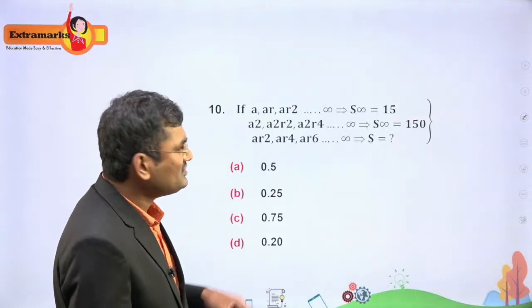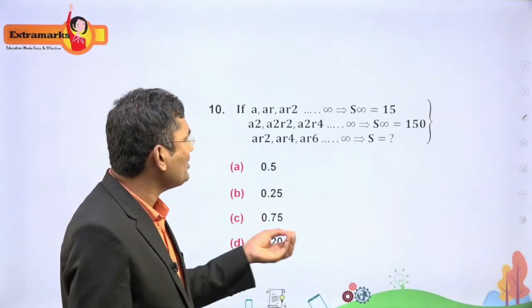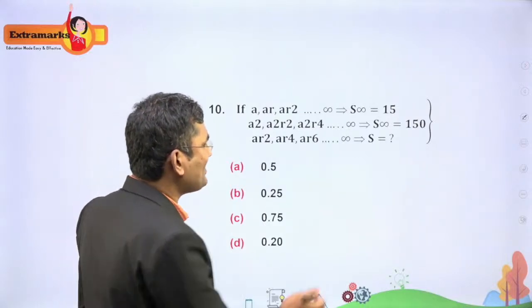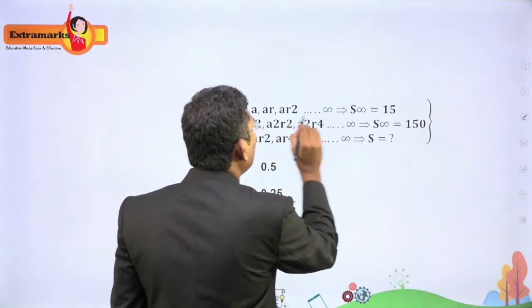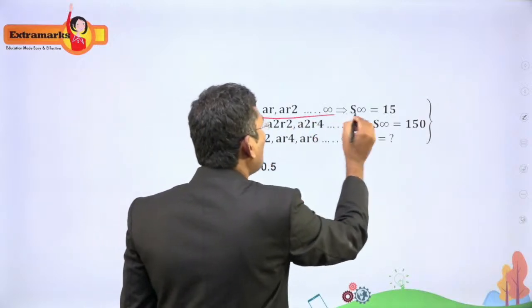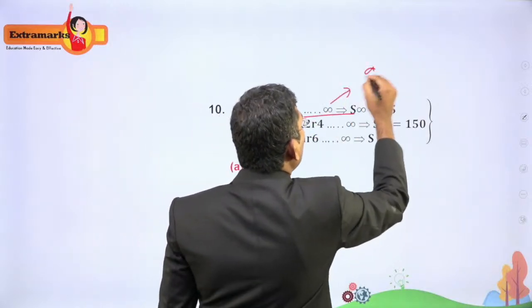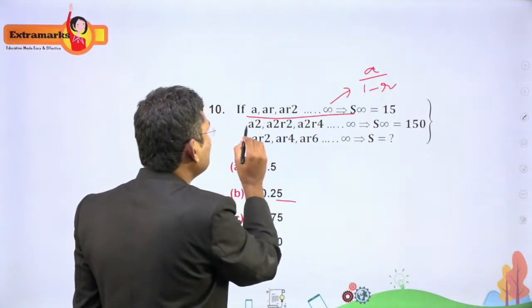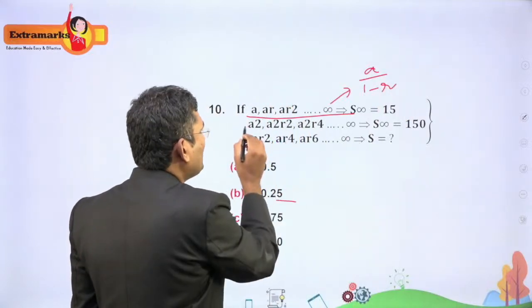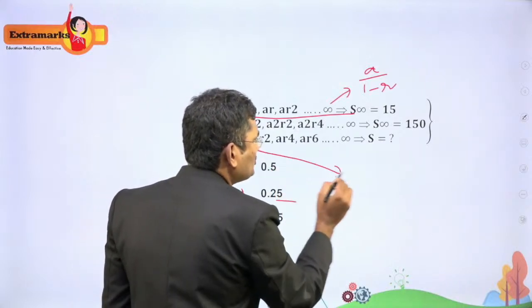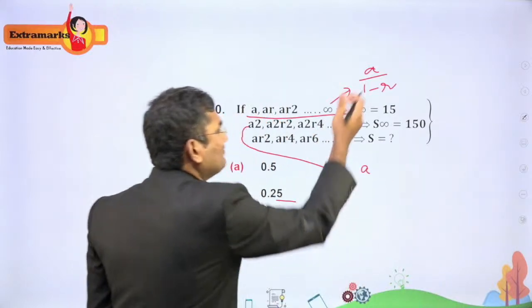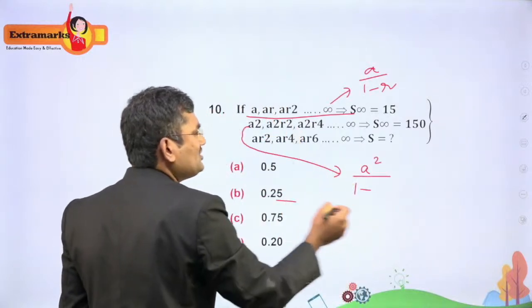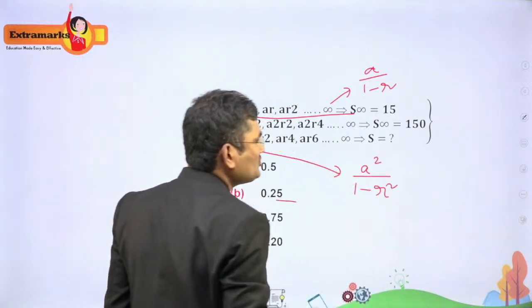This is a very simple question based on infinite GP. What is the infinite GP? The formula for infinite GP is A by 1 minus R. Whenever the given terms are like this, the formula is A by 1 minus R. What is the formula for these terms? This is A square, R square, like that. So what is the formula? The first term is A square, and the common ratio is R square.